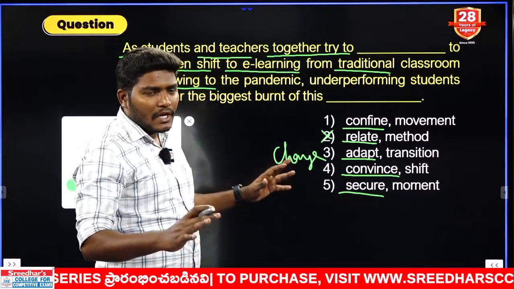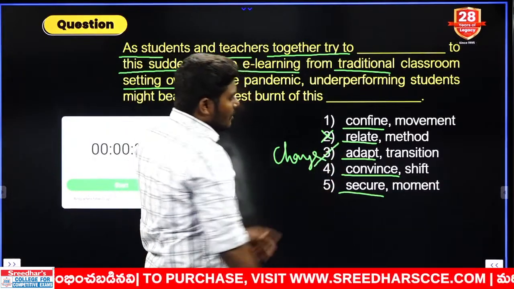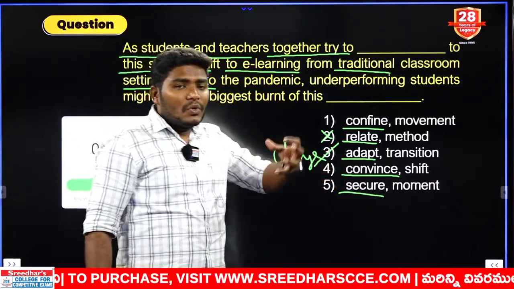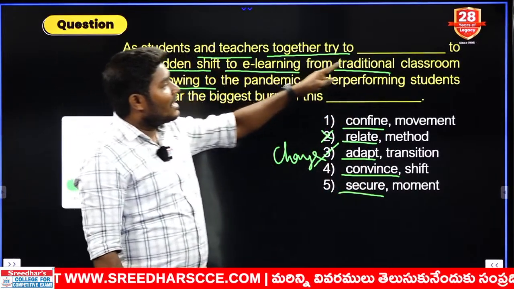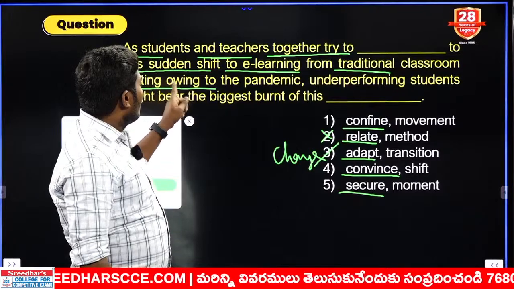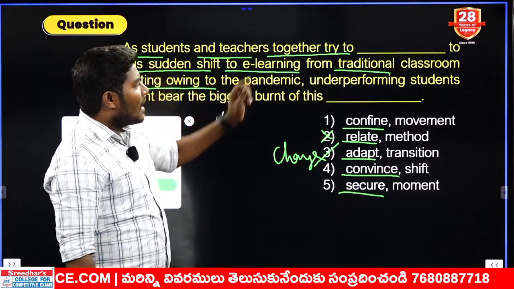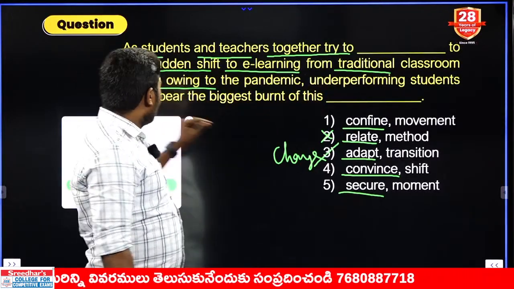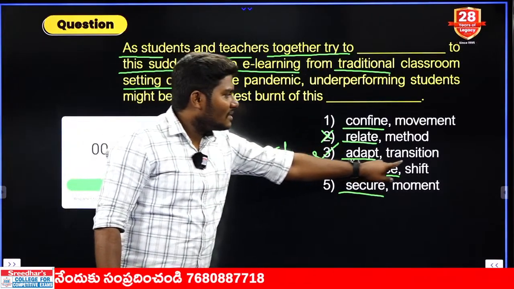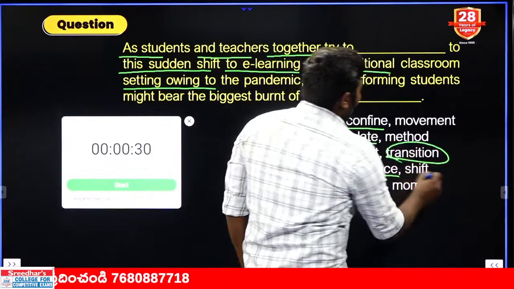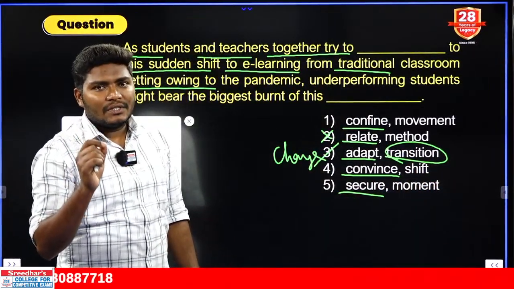None of this is possible other than the third option. What is the third option here? Adapt to a new method of teaching and learning. That is nothing but e-learning from the traditional classroom setting, owing to the pandemic. Underperforming students might bear the biggest brunt of this transition. Transition also has the same meaning. Transition is nothing but change.